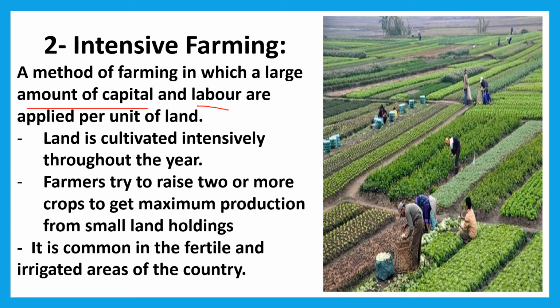A method of farming in which a large amount of capital and labor are applied per unit of land. Land is cultivated intensively throughout the year, and farmers try to raise 2 or more crops to get maximum production from small land holdings. It is common in the fertile and irrigated areas of the country.